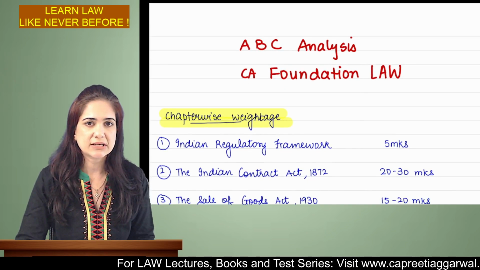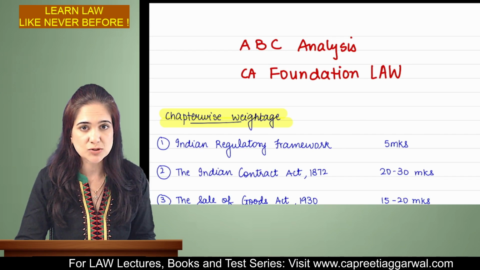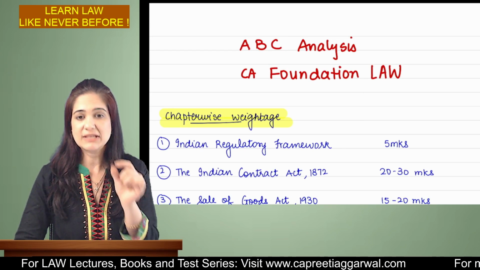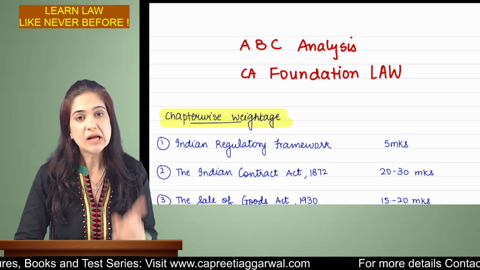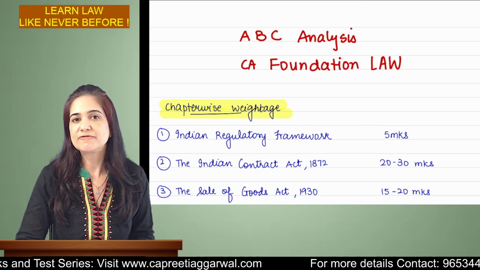Indian Contract Act has a weightage of 20 to 30 marks. So this is a chapter which carries the highest weightage. You just cannot ignore the Indian Contract Act. Sale of Goods Act carries a weightage of 15 to 20 marks.